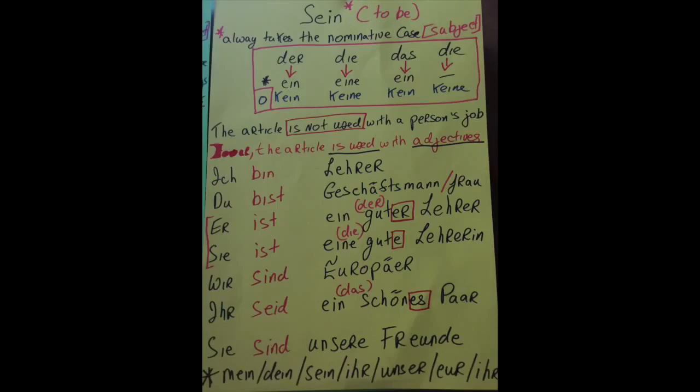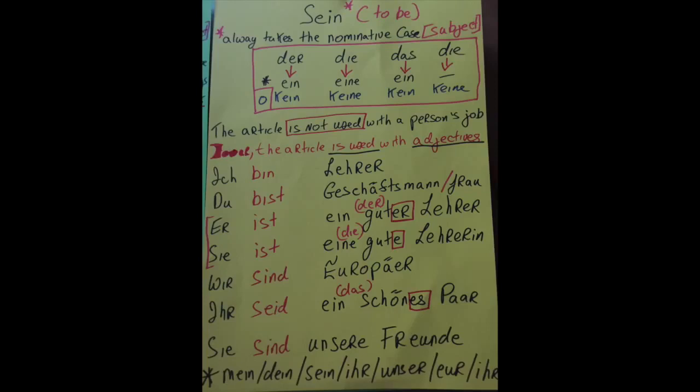Er ist ein guter Lehrer. Okay? So remember when I told you at the start, you've ich bin Lehrer, I'm a teacher, you do not use the "a". However, if you're using an adjective, you do use "a". So er ist ein guter Lehrer, he is a good teacher. Okay? So how do we know which version of "a" to use?